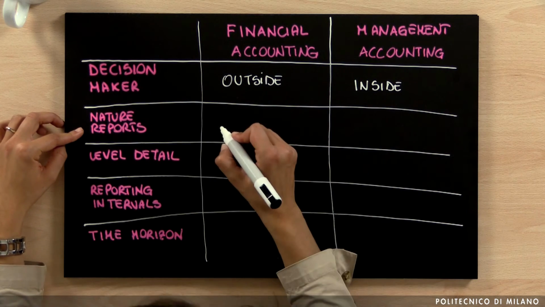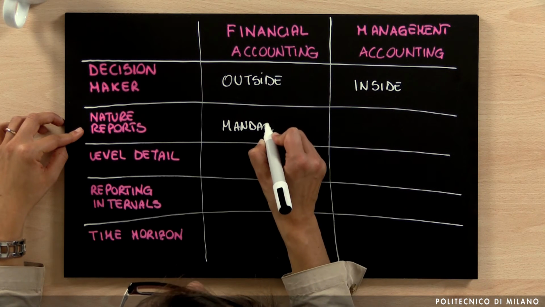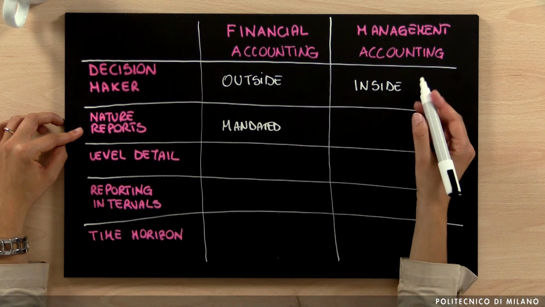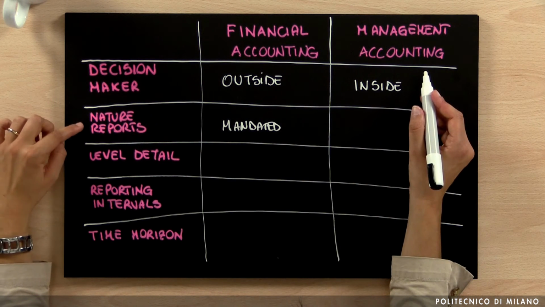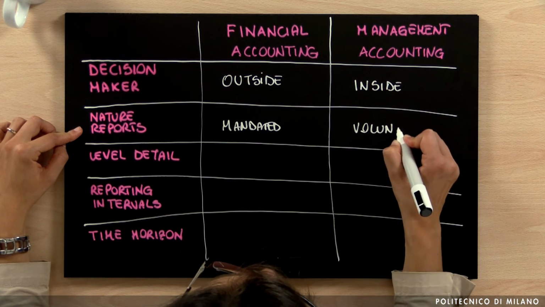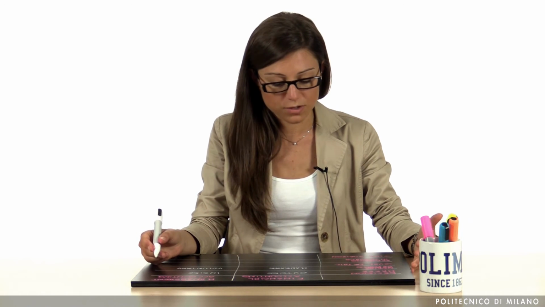Another difference is in terms of the nature of the report, because if we have financial accounting, reports are mandated by nature. What does this mean? This means that companies are required by law to provide this financial accounting statement. While the other way around, if we have management accounting, the nature of the report is voluntary. And the reason why is because the company can decide either to prepare these reports or not, because a company could also decide not to provide this kind of information to internal managers.